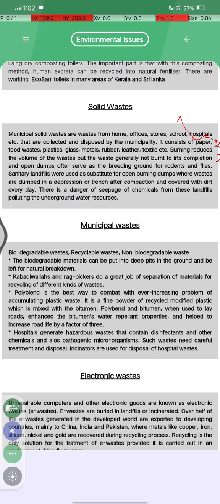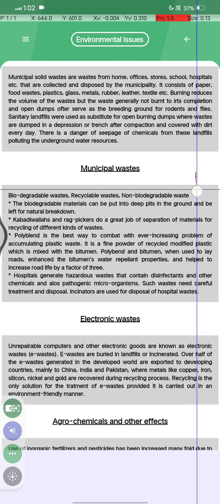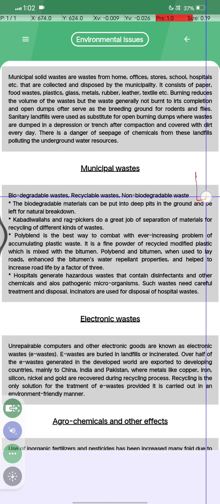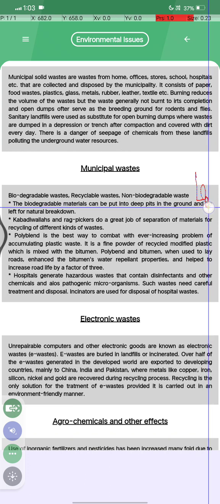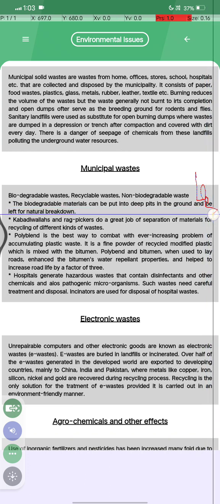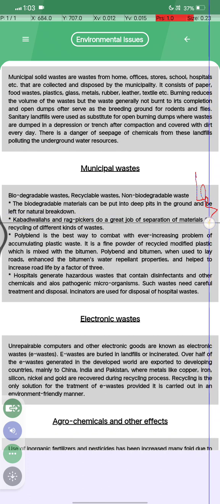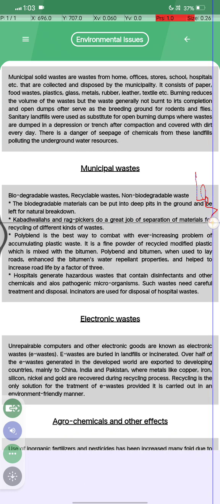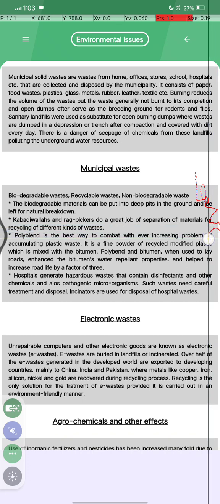Okay. ये सब क्या है, सॉलिड वेस्ट है. म्यूनिसिपल वेस्ट क्या होता है, बायोडिग्रेडेबल वेस्ट एंड द रिसाइक्लेबल वेस्ट, नॉन बायोडिग्रेडेबल वेस्ट, ये सबको क्या बोलते हैं, म्यूनिसिपल वेस्ट. उसमें होता क्या है, biodegradable waste can be put into deep pits in the ground and left to its natural breakdown, and the kabaddiwala and the rag pickers do a great job of separating materials for the recycling of different kinds of waste.